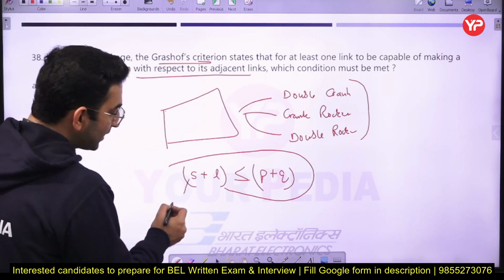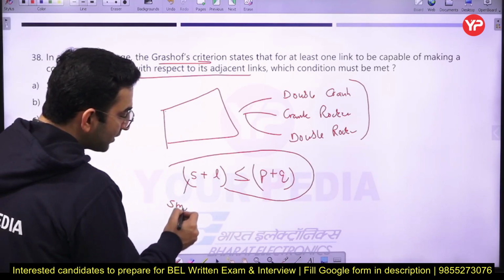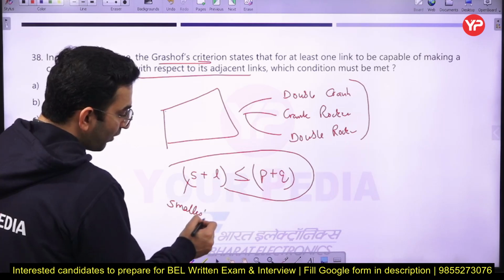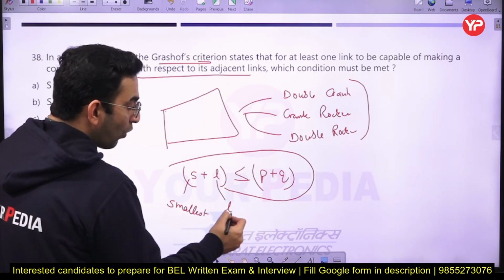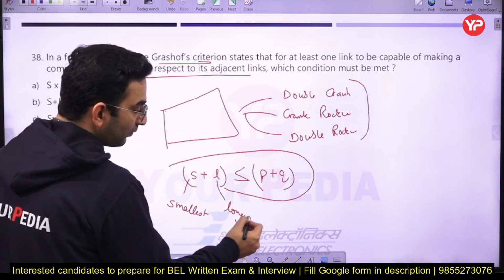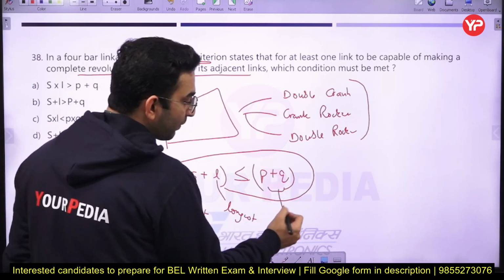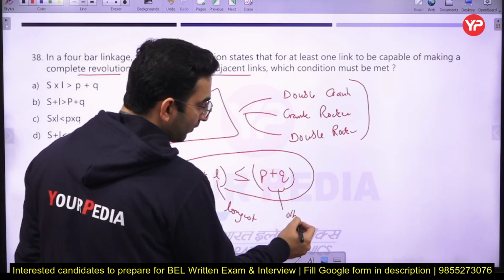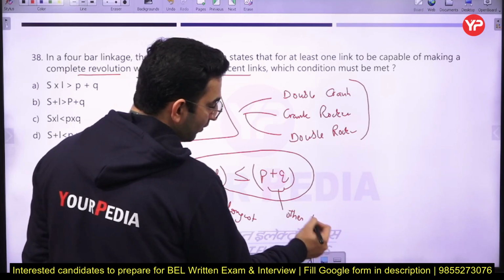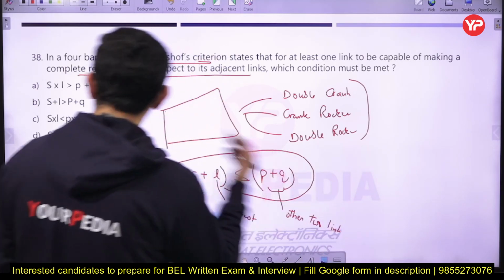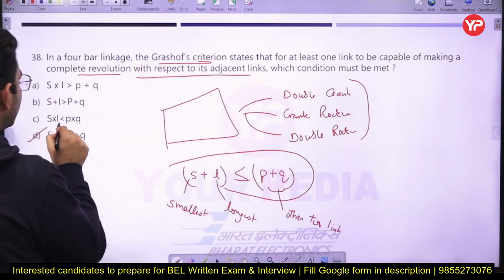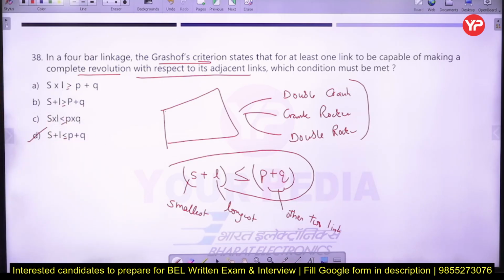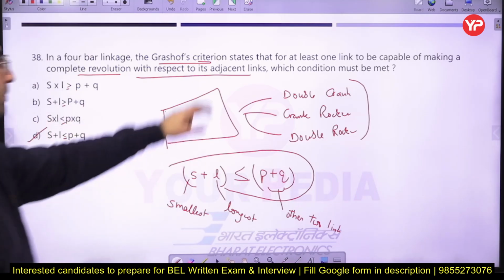So what is S here? S is the length of the smallest link. Okay, L is the length of the longest link, and P and Q represent the length of the other two links. Okay, so in that case the option number D is going to be the correct answer. Okay, S plus L should be less than or equal to P plus Q here.